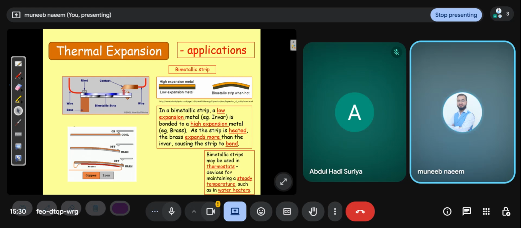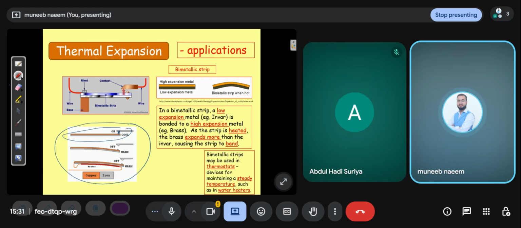There is a diagram. You can see this diagram and understand it. There is a bimetallic strip. When this strip is attached at this point, current flows in the circuit. This means that when the temperature rises, the current passes through the circuit. After some time, the strip bends.